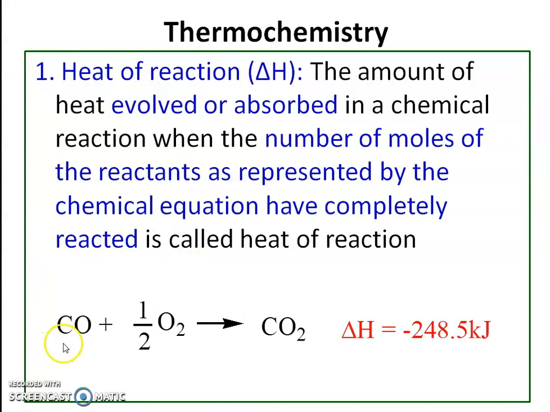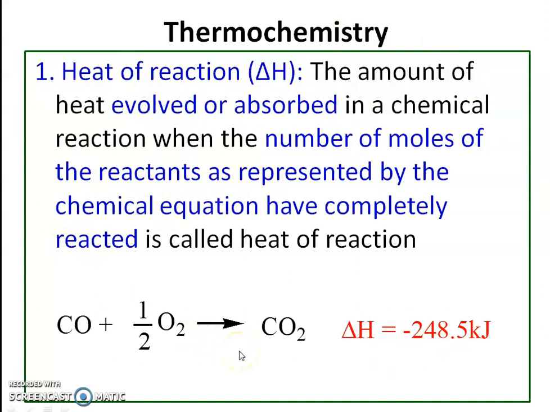Now consider the example. Suppose carbon monoxide reacts with oxygen and there is a formation of 1 mole of carbon dioxide. Now during this chemical change, whenever carbon monoxide combines with oxygen and forms carbon dioxide, there is an evolution of 248.5 kilojoule of energy. This is the heat of reaction. So during this reaction, 248.5 kilojoule heat is evolved, and this is the heat of reaction. So the definition of heat of reaction is important.